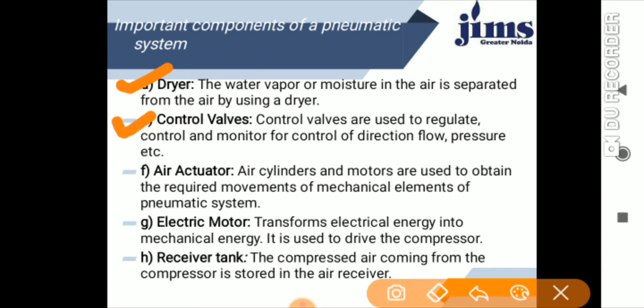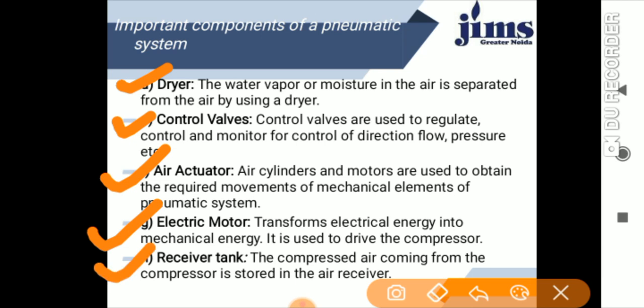Then there are the control valves, which are used to regulate, control, and monitor the direction, flow, and pressure. Then an important component is the air actuators. What is the function of air actuators? Air cylinders and motors are used to obtain the required movement of the mechanical elements of pneumatic systems. Then we have the electric motors, which transform electrical energy into mechanical energy and are used to drive the compressor.